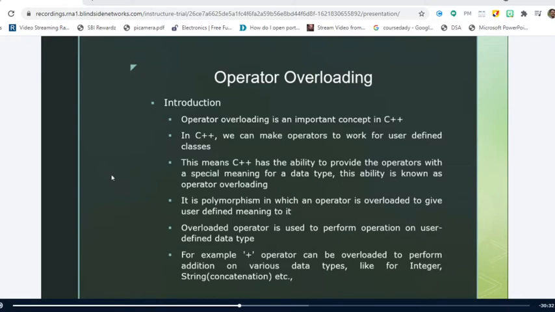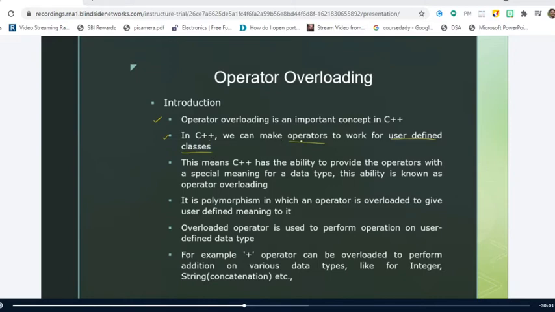In C++, we make operators work with user-defined data types, which are nothing but classes. Do you remember the term that I call classes user-defined data types? Do classes come under user-defined data types or not? Yes, sir. Super, right.